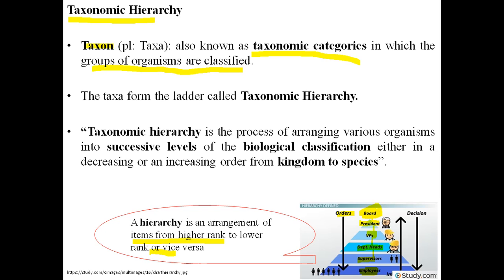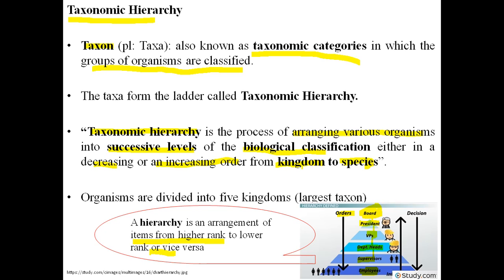So here is the definition of taxonomic hierarchy. It is a process of arranging various organisms into their successive levels or ranks of the biological classification, either in decreasing or increasing order, from kingdom to species. Kingdom is the highest rank, and there are few kingdoms, 5 kingdoms, and species is the lowest rank. There are less than 0.5 million species in plants, and 1.5 million species in animals.